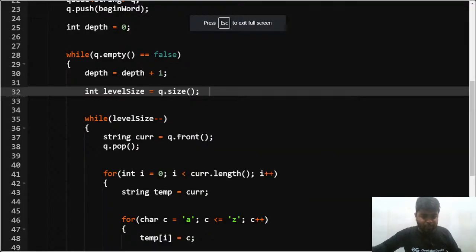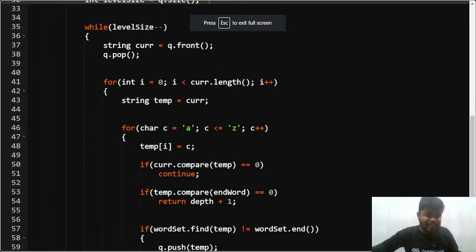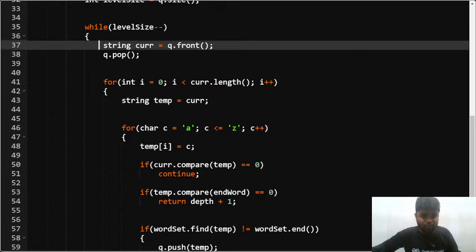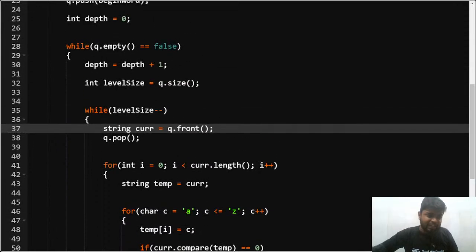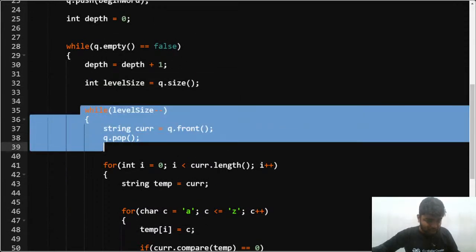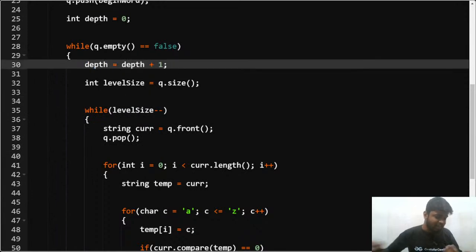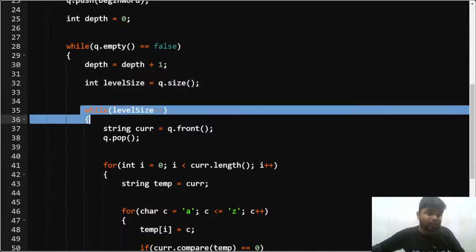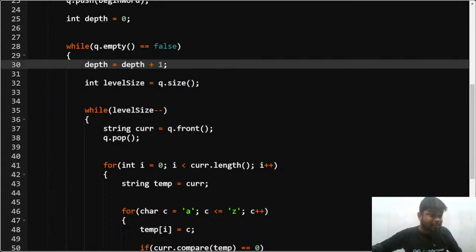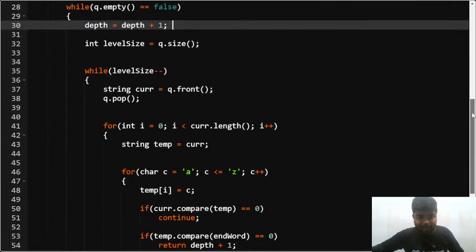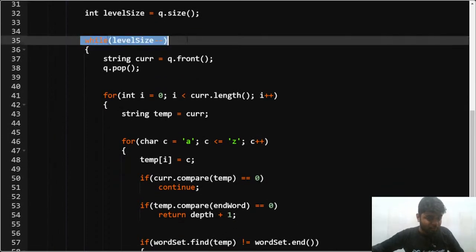Every time I am changing a level, I have the level size. I'll not do depth plus 1 every time, and I'll not increment my level every time. Why? Because only when all the nodes in the particular level are traversed will I increase my depth. So I'll calculate the level size and run a while loop so that I do not end up incrementing the depth every time. I'll run for all the level size, that is for all the nodes present in this level, and I'll be running a BFS.